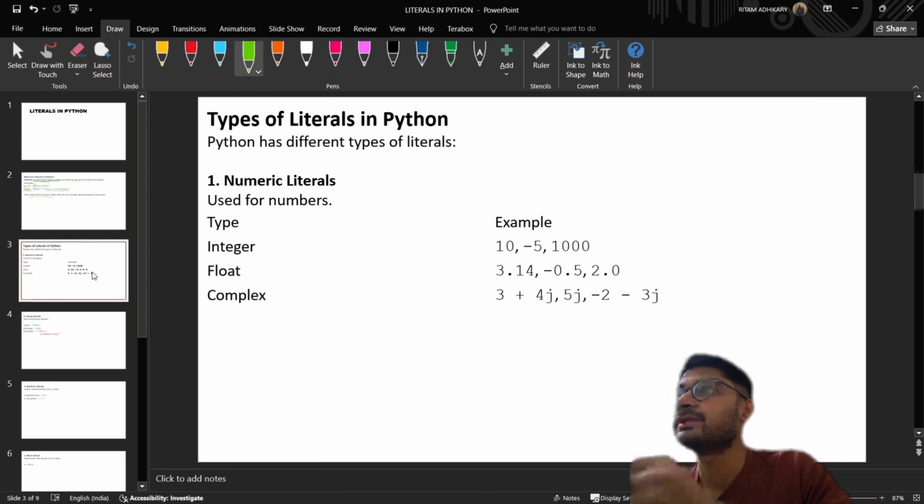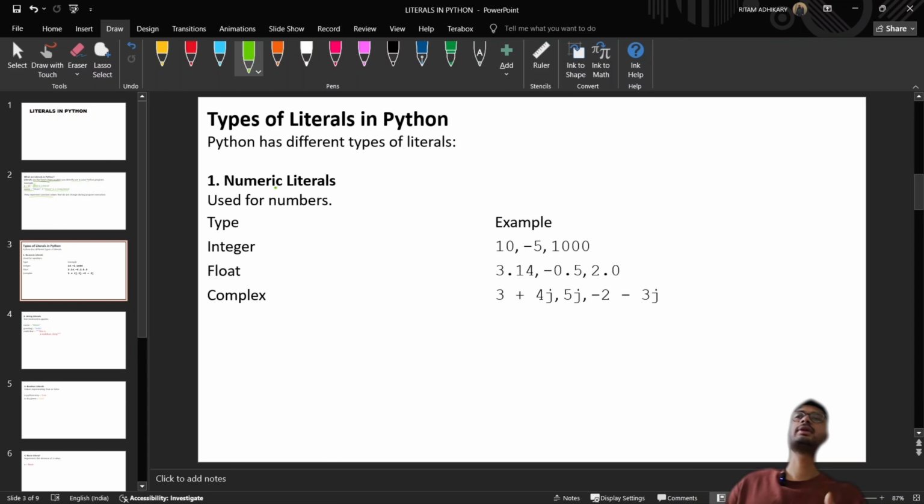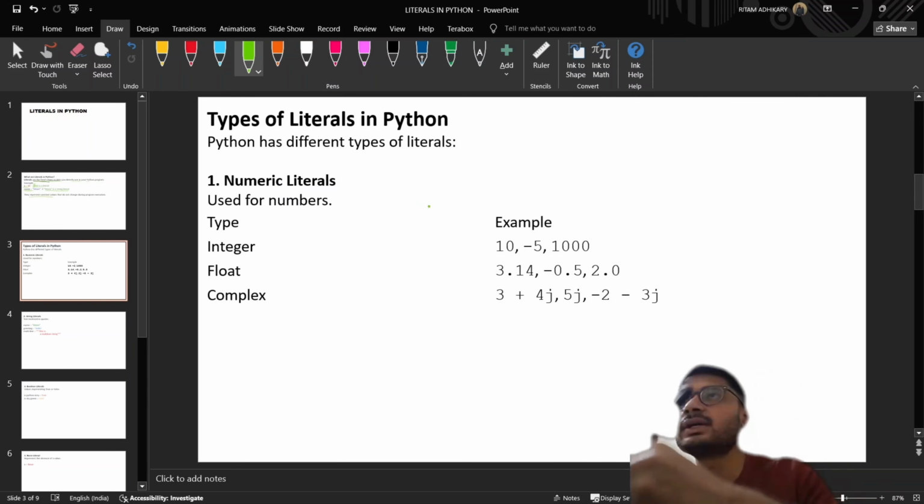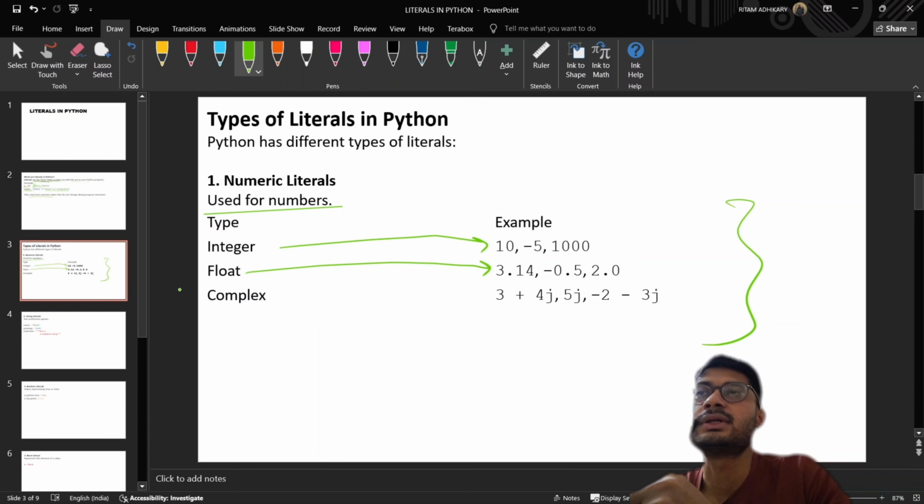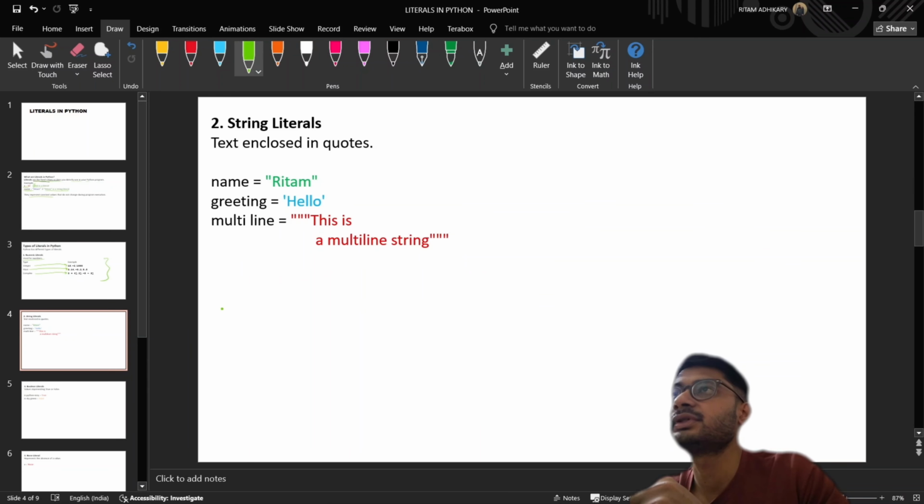So, next up, types of literals in Python. Python has different types of literal. There are 7 different types of literal in Python. The first one is numeric literals, used for numbers. The types are integer, 10, -5000; float, which contains the decimal values, 3.14, -0.5, 2.0; and complex, such as algebraic equations, 3 + 4j, 5j, -2 - 3j, vector type equation.